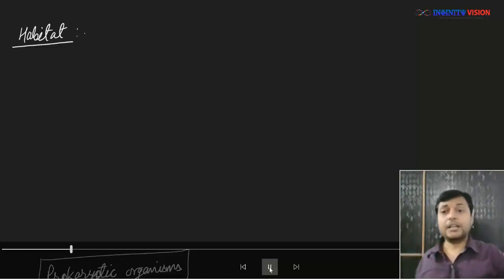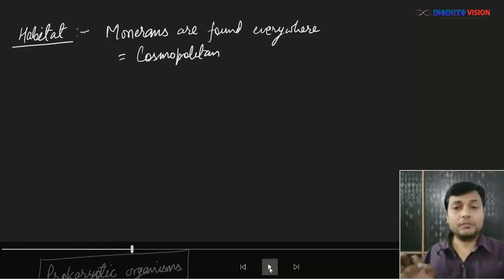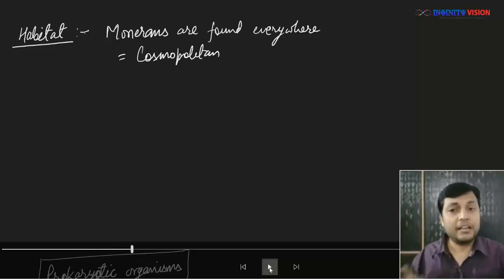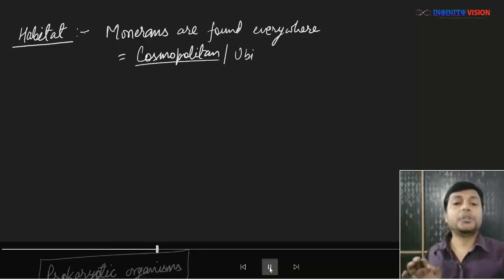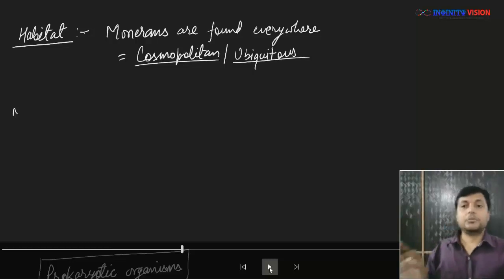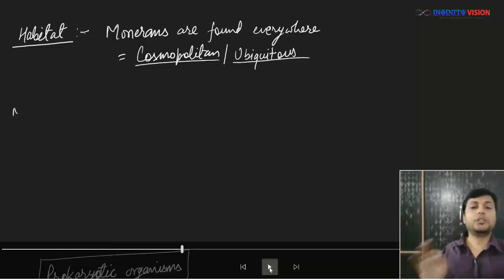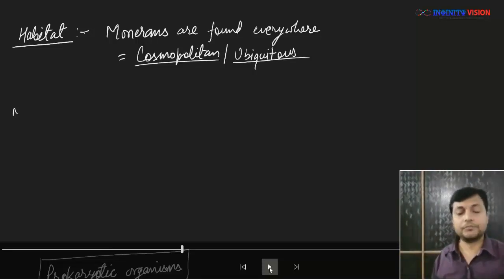So the habitat for kingdom Monera is cosmopolitan. Why? They are found everywhere. That's why cosmopolitan, or you can say they are ubiquitous. Ubiquitous means they are found everywhere. So when somebody asks you the habitat of kingdom Monera, it is cosmopolitan or ubiquitous. They can be found in any place.